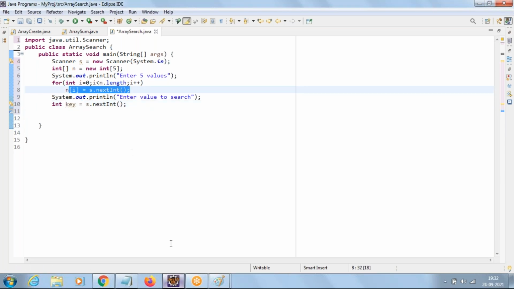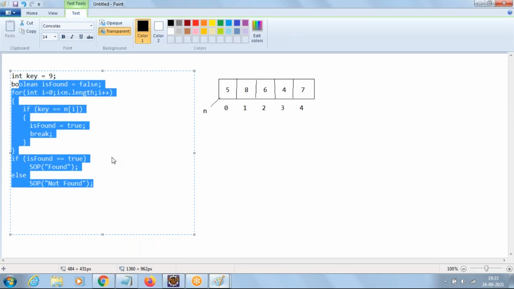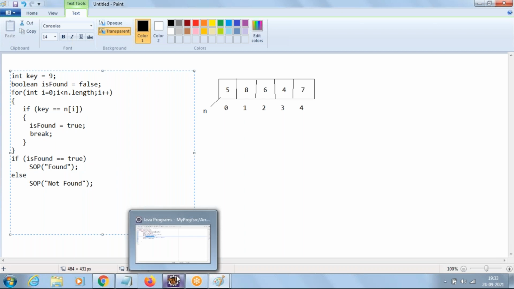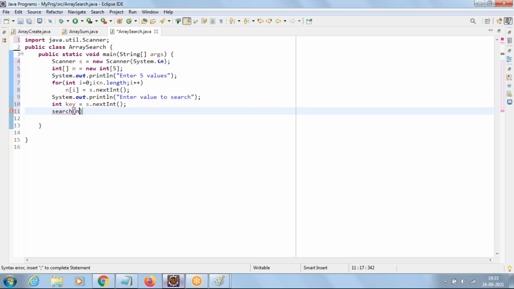So for that, whatever the logic I have explained to you, this logic I want to keep inside a method. So like yesterday we have done for the prime program, similar way. So let us take a method called search. To this search method you are passing array, n is array, and the key which you want to search.